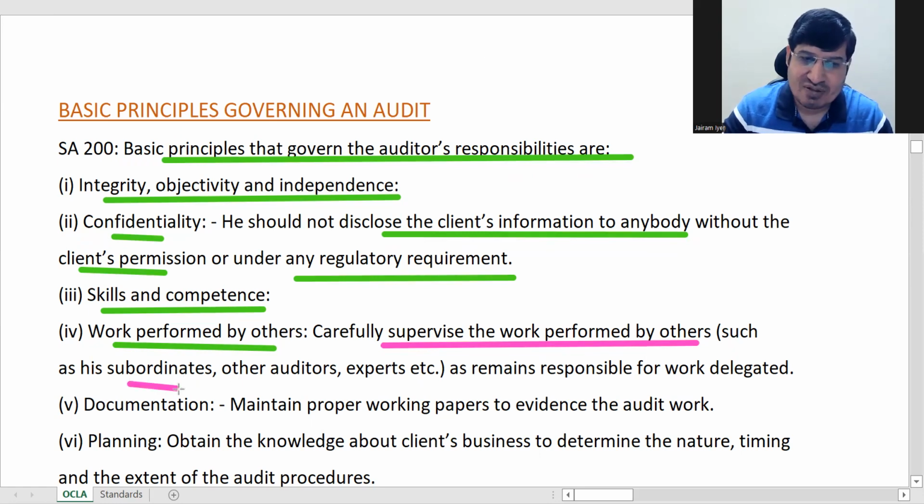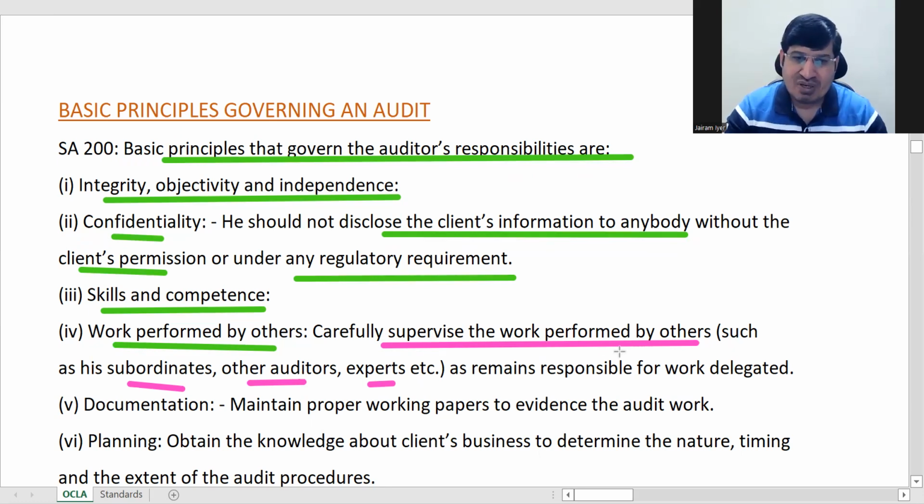His subordinates, some other auditors also. Some part of the work might be with others, or the previous audit might have been conducted by other auditors. Experts too. In certain cases legally he might need an opinion whether this is correct or not, so he might have to consult some solicitor. So he has to carefully supervise work performed by others.